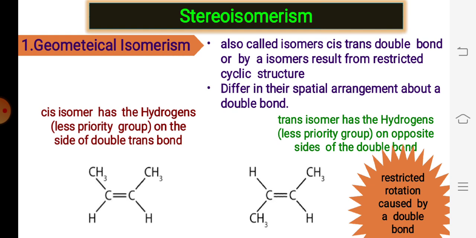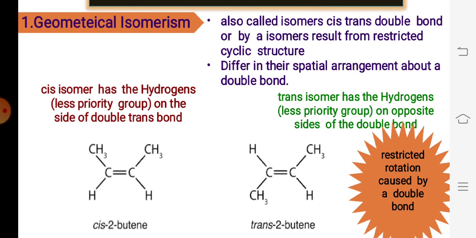Here two structures are mentioned. One is called cis and the second is called trans. These are two examples of isomers from butene, that is C4H8. What is cis? The cis isomer has hydrogen, a lower priority group, on the same side of the double bond. You know that the lower the atomic number, the lower the priority. Basically the hydrogens, or the smaller priority groups, are present on the same side. The trans isomer has the hydrogen, the lower priority group, on the opposite side of the double bond.